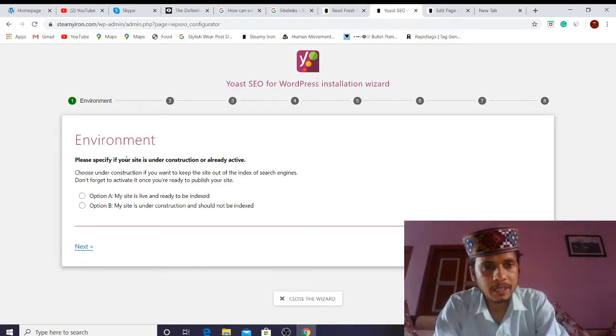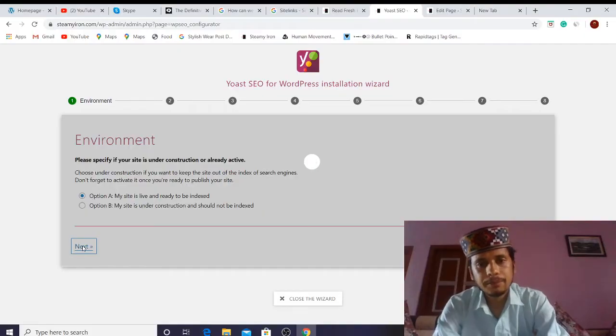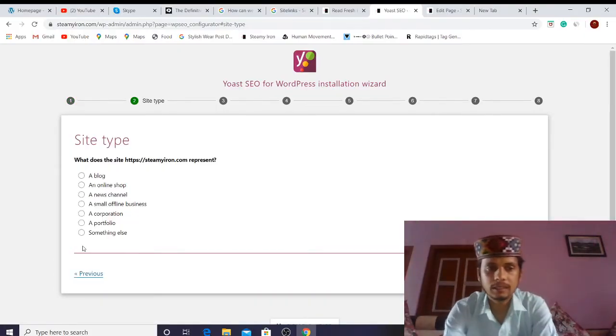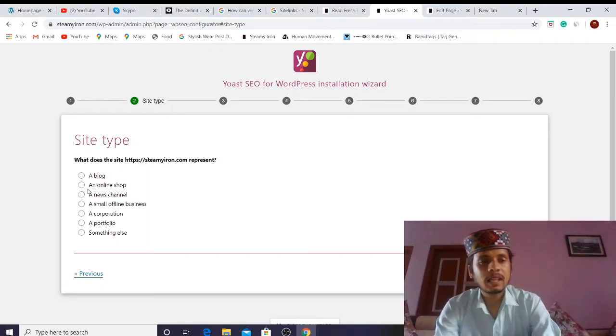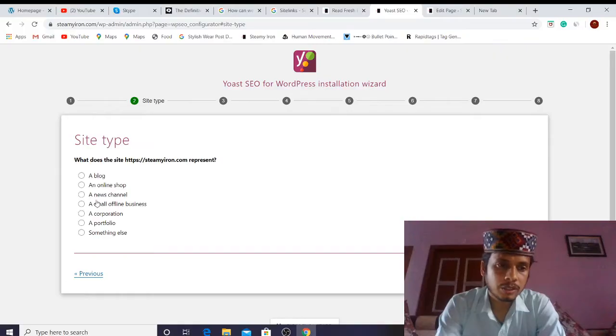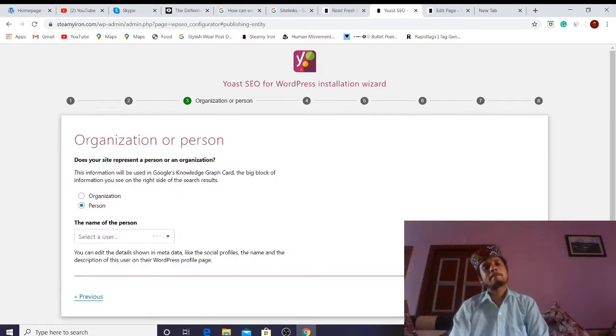Please specify if your site is under construction or already active. My site is active, so I'm going to click on this. If my site is not active, then I don't need to go to the setup wizard. So what does the site steamyIron.com represent? SteamyIron is a blog. It's very simple. Going to click on next.